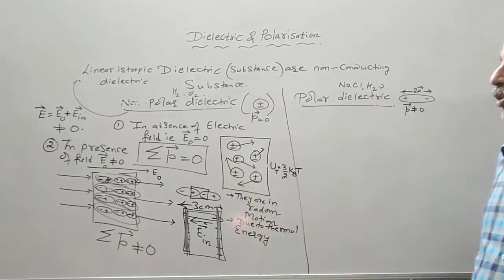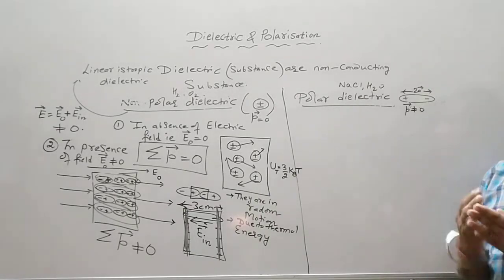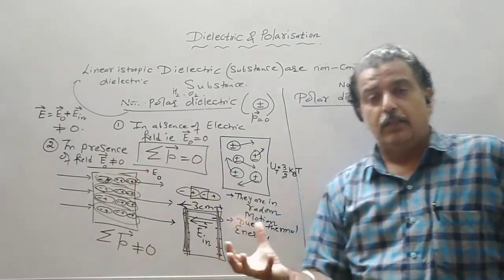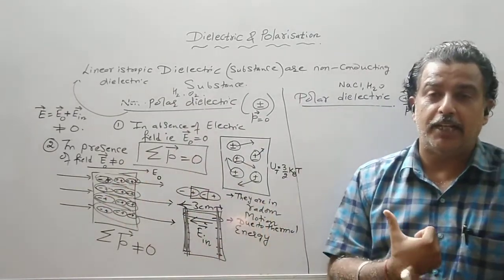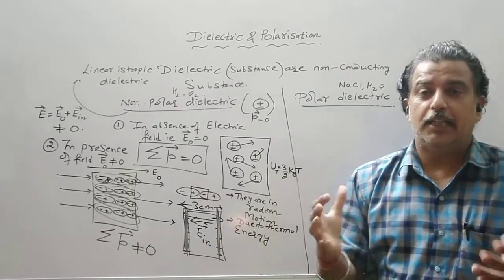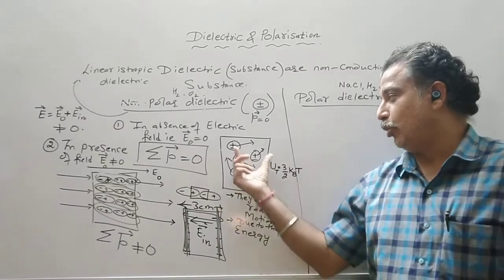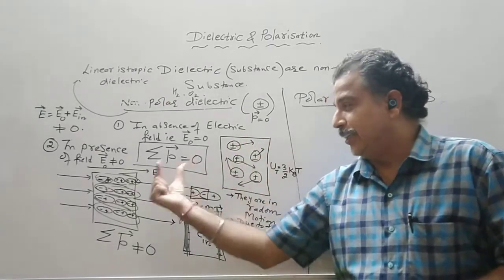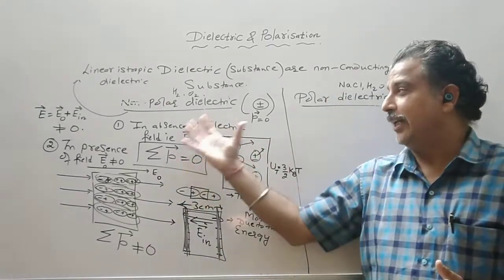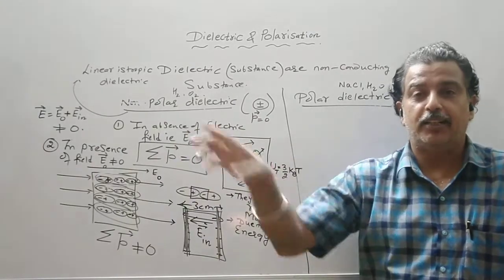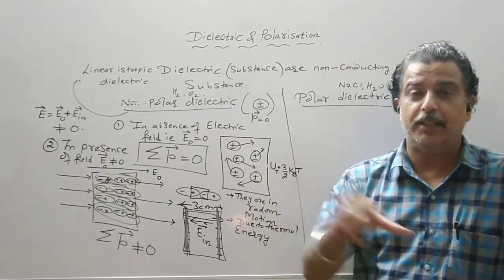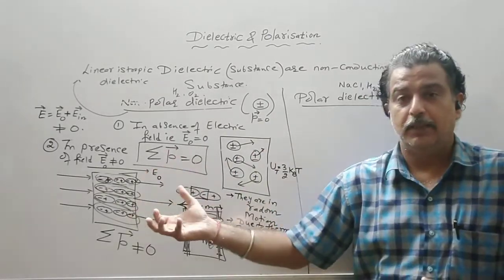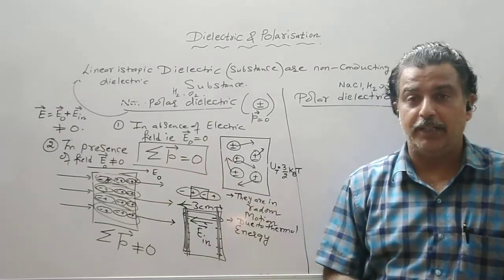So this was the behavior of non-polar dielectric. If I place a non-polar dielectric in an external electric field, what kind of work does the external electric field have to do? First, the external electric field has to separate the positive and negative charge, and then it has to align these dipole molecules in the direction of the field. So this much work has to be done when the electric field is established. We will see who will do this work or how the electric field will be established.